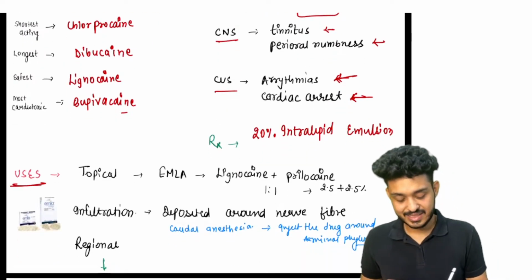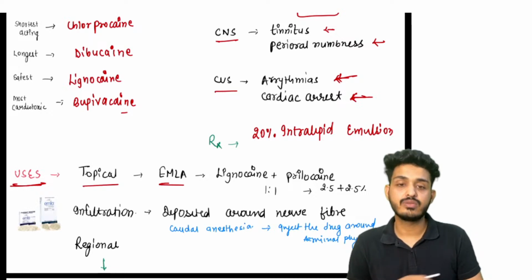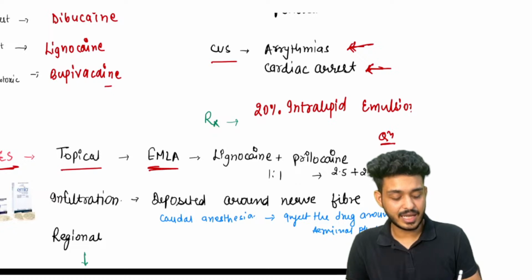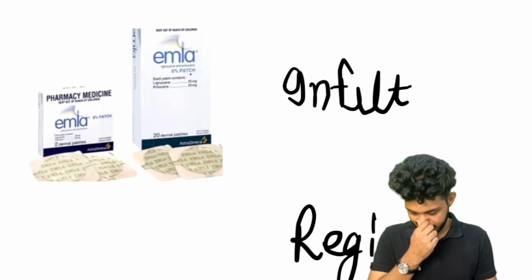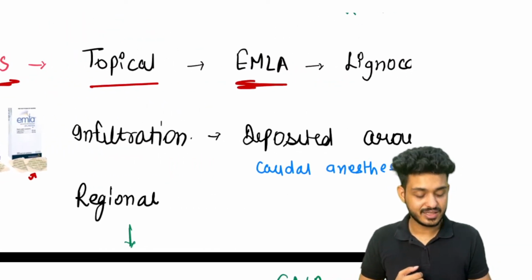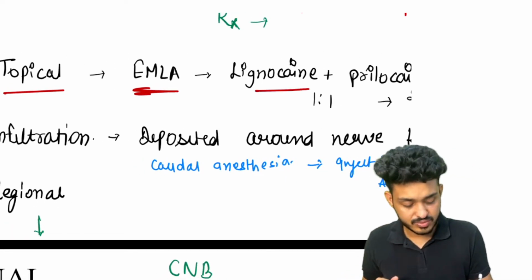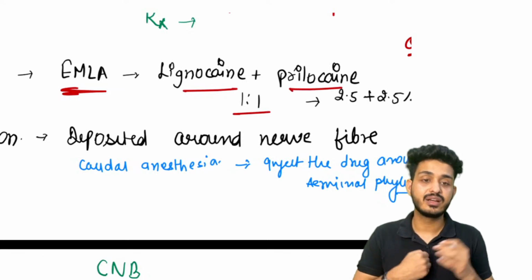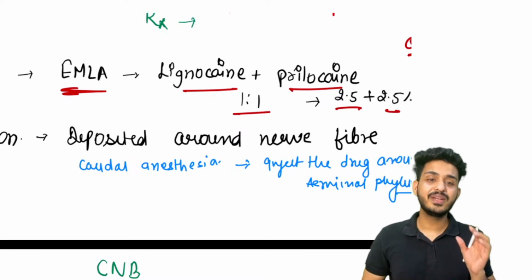How can we utilize local anesthesia? In topical use, we have a eutectic mixture of local anesthetics. That question is asked multiple times. So what is EMLA? EMLA is a type of patch that we have. Look here, we have this type of patch. They are known as EMLA patches, that is eutectic mixture of local anesthetics. Two things will be there: first is lignocaine, second is prilocaine. They are added in the ratio of 1:1, that is 2.5% and 2.5%. Both of them will be 2.5%.